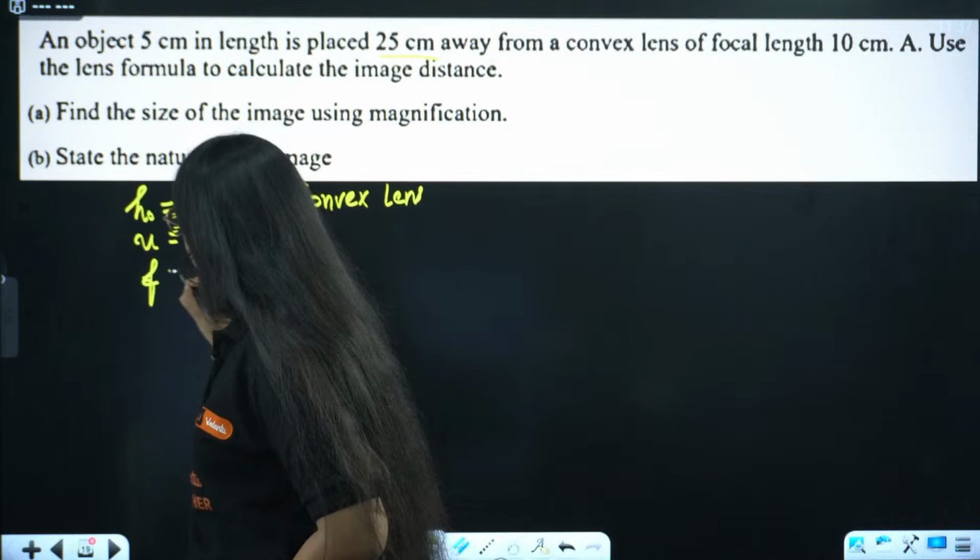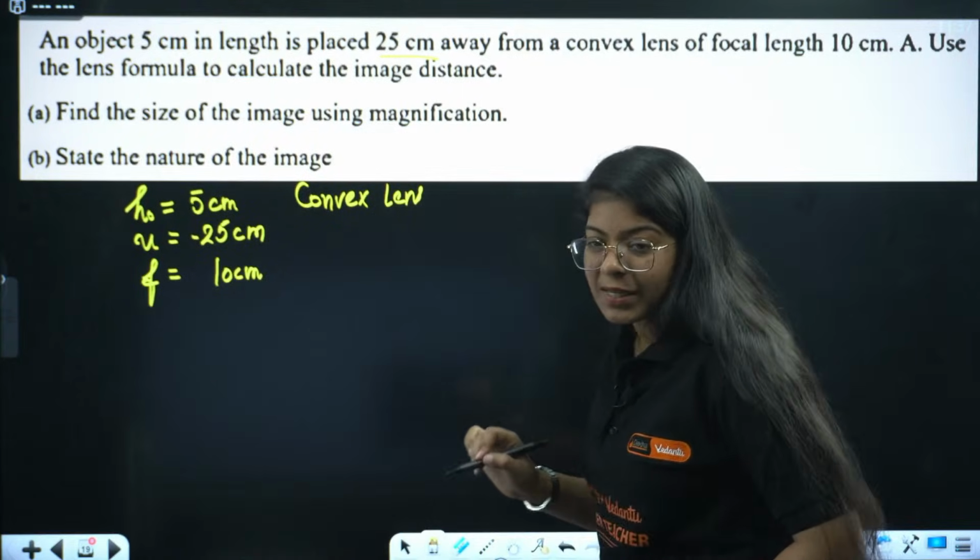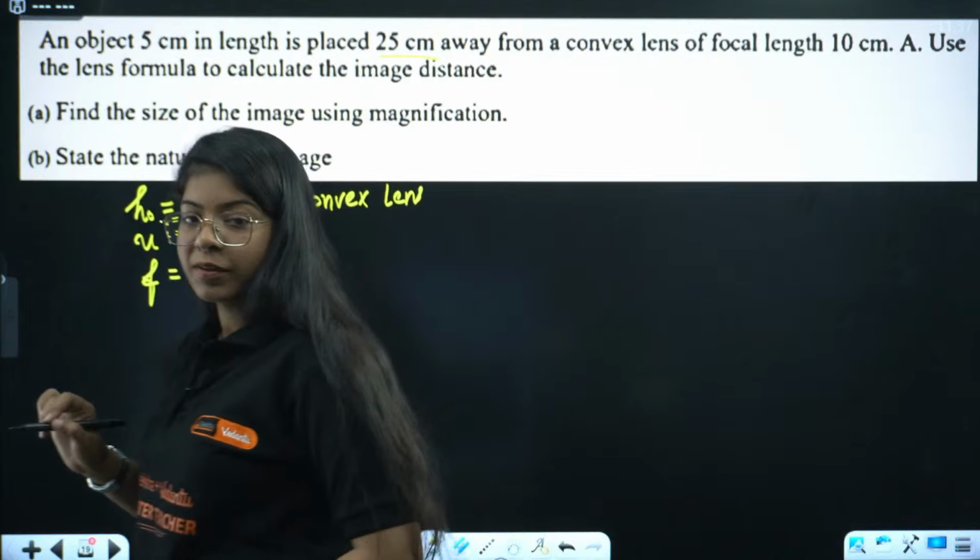Everyone, let me know what is the sign of focal length of a convex lens? What is the sign of focal length of a convex lens?